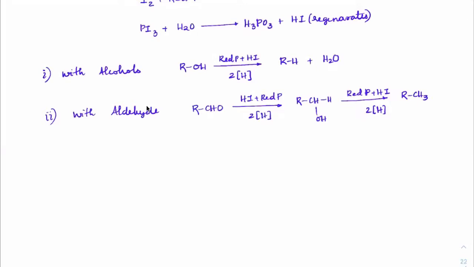So basically, how many moles for an aldehyde? 2 moles of HI here and 2 moles there, total 4 moles.